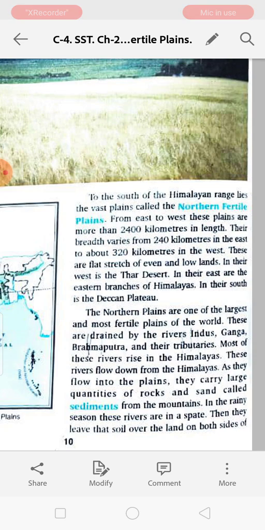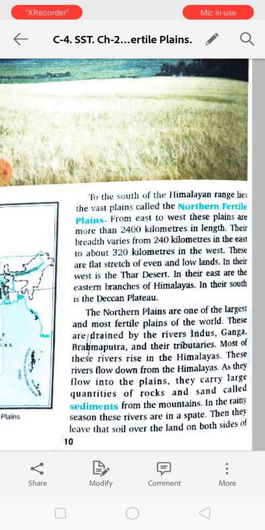Flat means plain land, and lowlands are found over here, and in the west it ends at the Thar Desert. In the east are the eastern branches of the Himalayas.